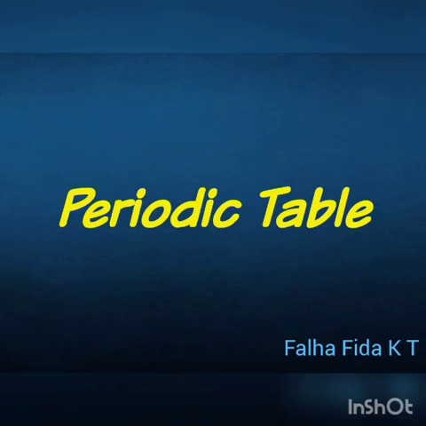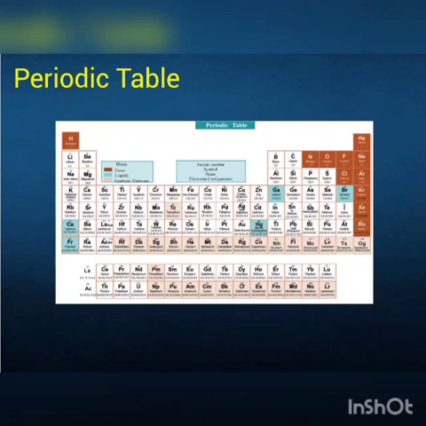Then the modern periodic table was introduced, which is mostly used now. 120 elements are now in the periodic table.